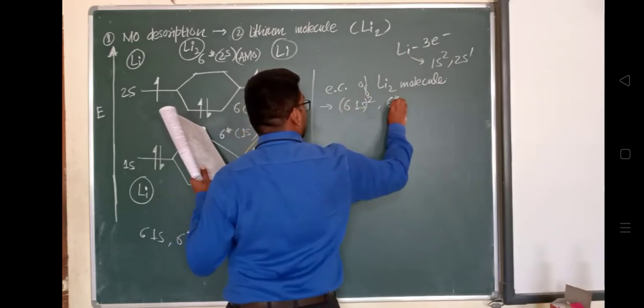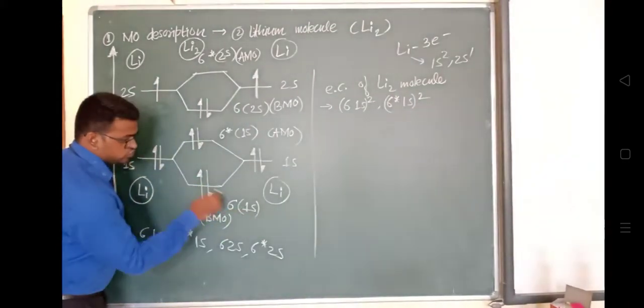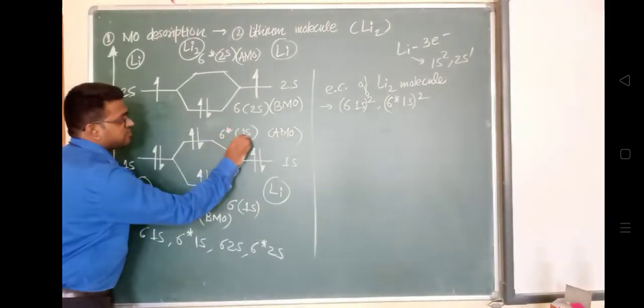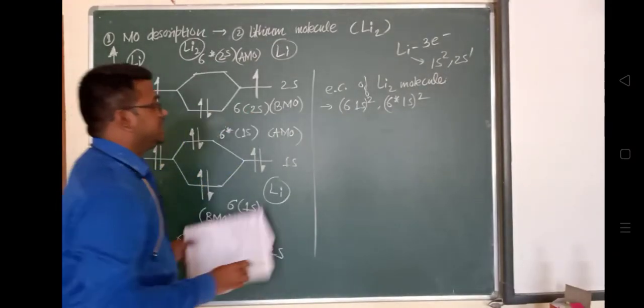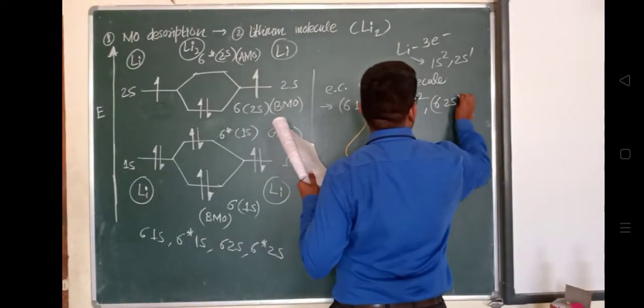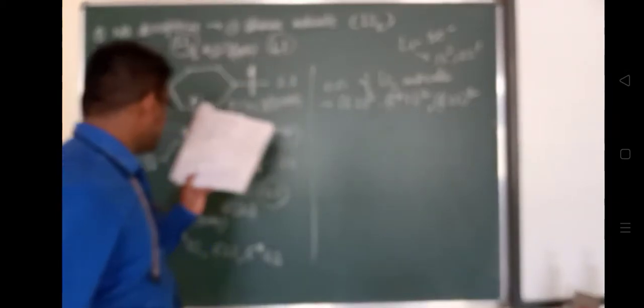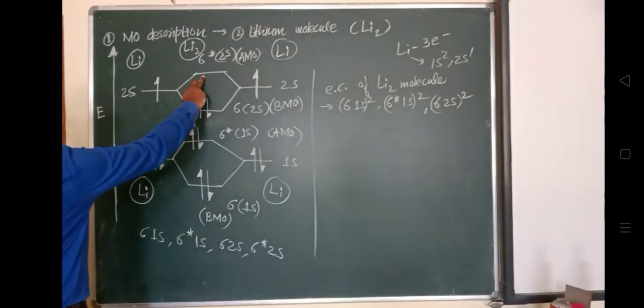Next is sigma star 1s2. Here, in sigma 1s2, a total of 2 electrons are present, and in sigma star 1s2 as well. Then next, sigma 2s2. In this way, this is the electronic configuration. There is no electron in sigma star 2s; it is a vacant orbital.